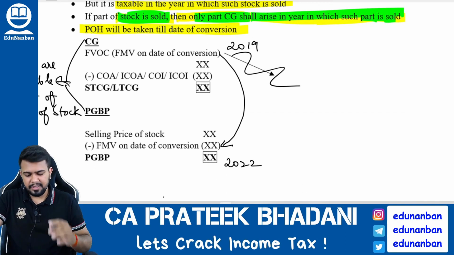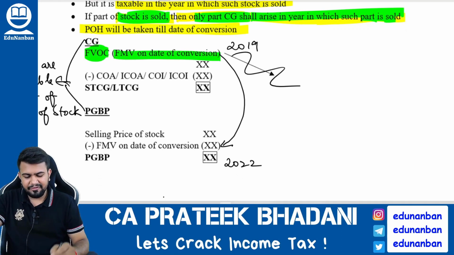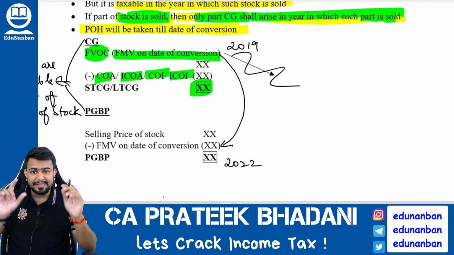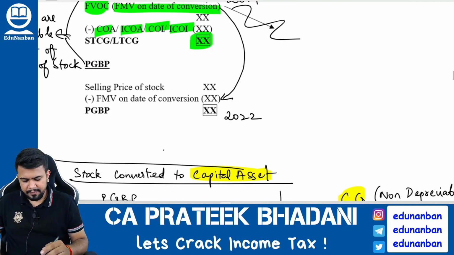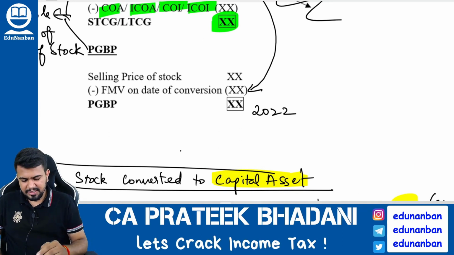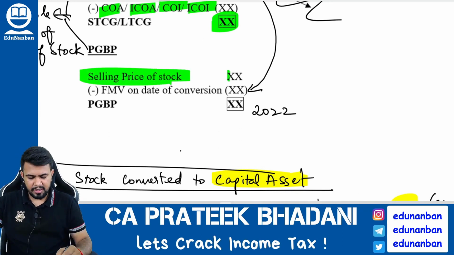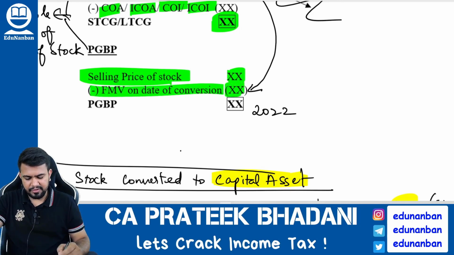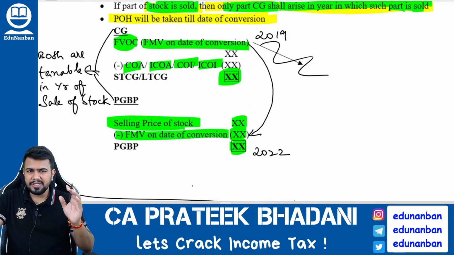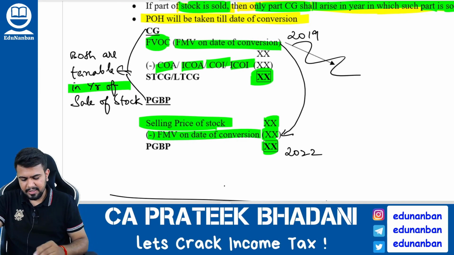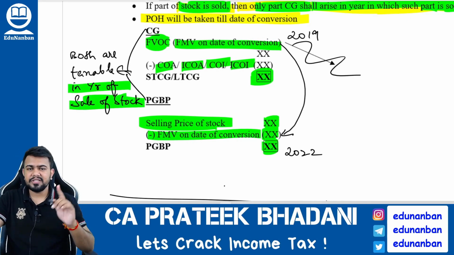So how to calculate the capital gain? First, take the full value of consideration as the fair market value on the date of conversion. Then reduce, as usual, cost of acquisition or indexed cost of acquisition, cost of improvement or indexed cost of improvement, and you will find out the capital gain. This fair market value will become the cost of the stock in PGBP income. So how to calculate PGBP income? PGBP income will be the selling price of the stock minus the fair market value on the date of conversion. We will get the PGBP income. Both the capital gain income as well as the PGBP income will be taxable in the year in which the stock is sold.